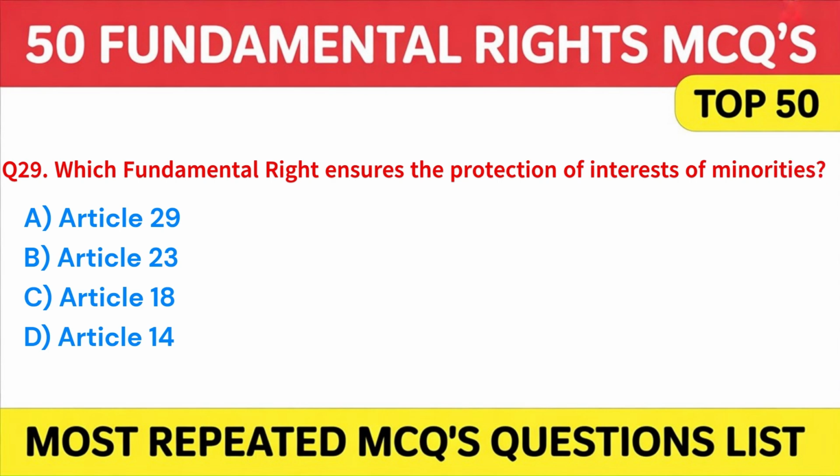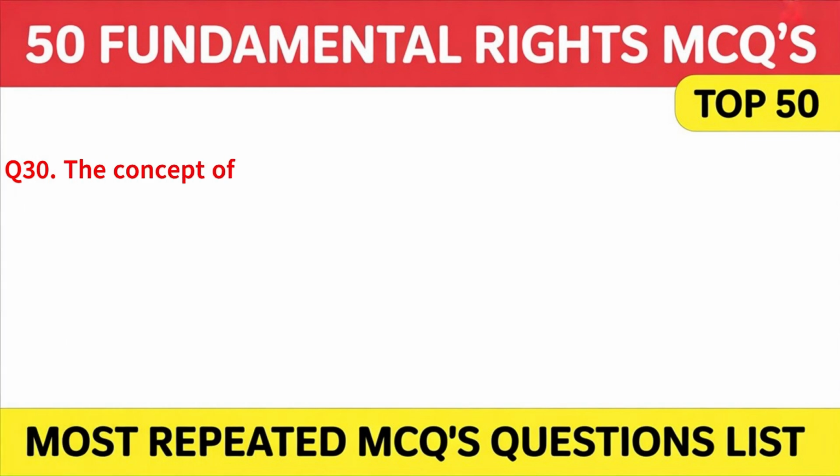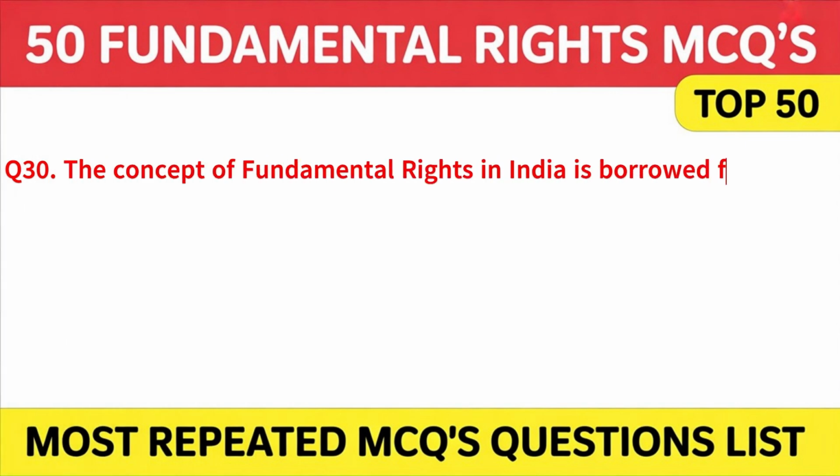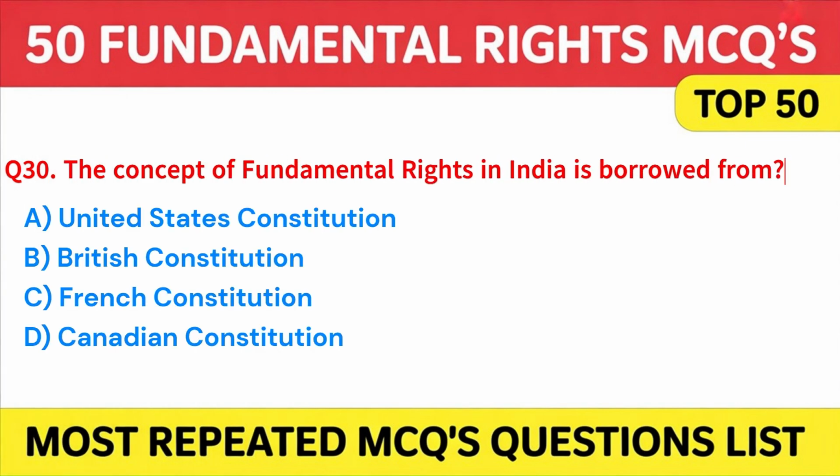A. Article 29. B. Article 23. C. Article 18. Or D. Article 14. Answer A. Article 29. Moving on. The concept of fundamental rights in India is borrowed from A. United States Constitution. B. British Constitution. C. French Constitution. Or D. Canadian Constitution. Answer A.